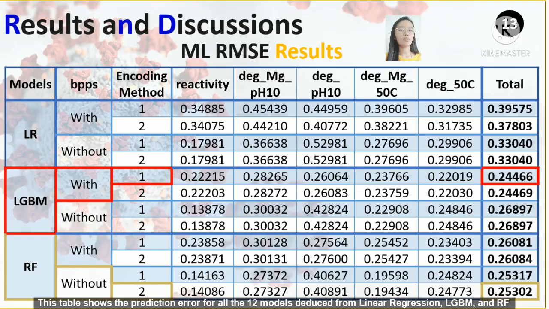This table shows the prediction error for all the 12 models deduced from linear regression, LGBM and RF, resulting after evaluation with the RMSE performance metric. From the results obtained, we may deduce that the LGBM-based model trained with bpps features, which utilizes the first label encoding method, is the best model amongst those in this study.